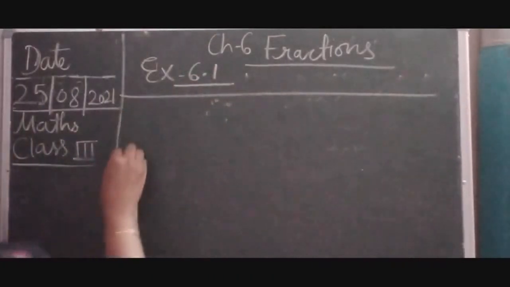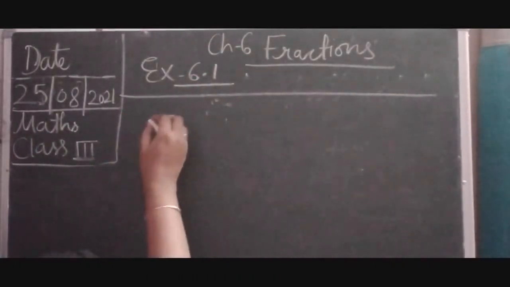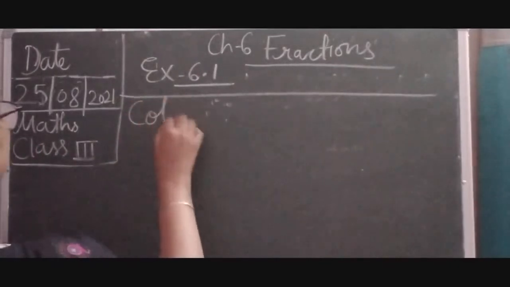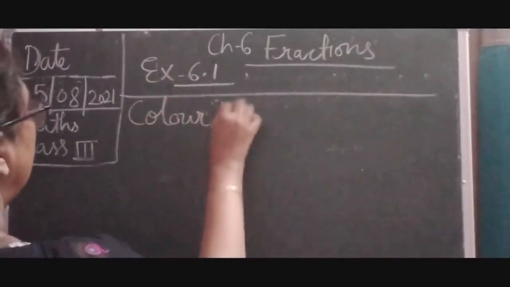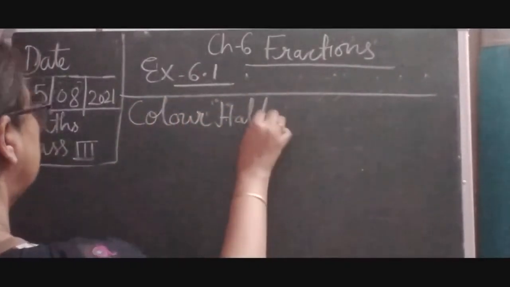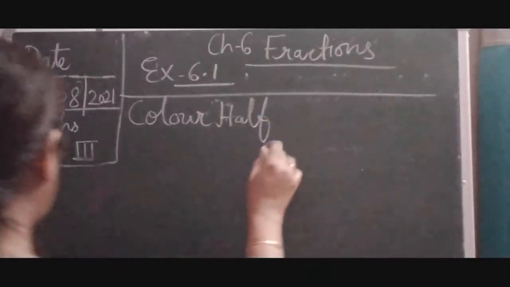Okay, so let's see. Color half. It means we have 2 of each shape.